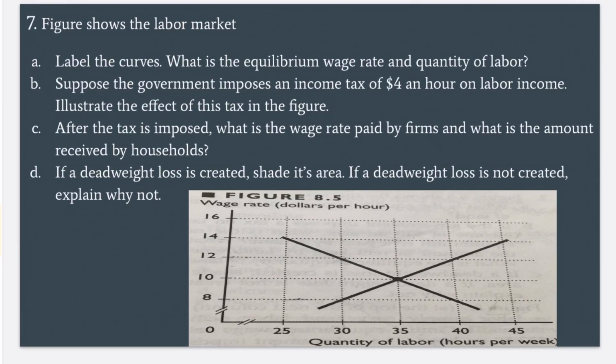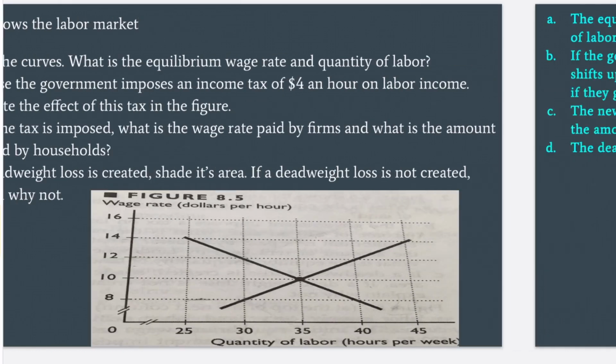The figure shows the labor market. The seventh question. First, label the curves. What is the equilibrium wage rate and quantity of labor? Suppose the government imposes an income tax of $4 an hour on labor income. Illustrate the effect of this tax in the figure. After the tax is imposed, what is the wage rate paid by firms and what is the amount received by households? If a deadweight loss is created, show its area. If a deadweight loss is not created, explain why not.